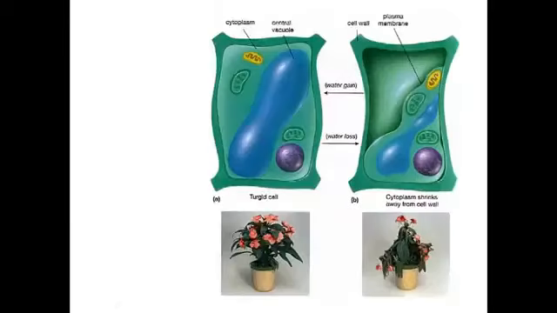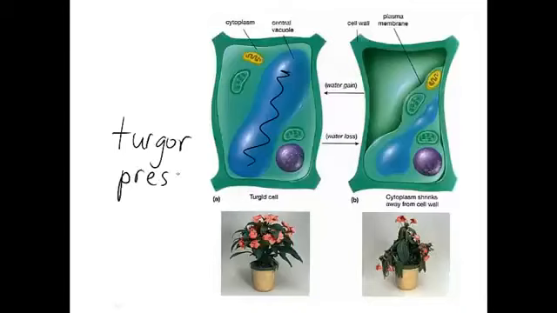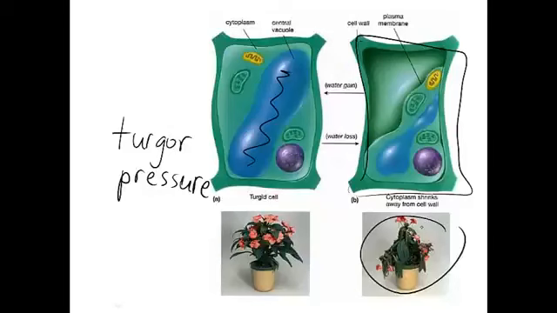So here's an example. This is a cell wall in a plant that has been given water. And so the central vacuole fills up with water and exerts pressure on the inside of the cell, and it helps to keep the cell rigid, and it helps to keep the plant standing up straight. This pressure is called turgor pressure. You can sort of imagine a water balloon inside of a flimsy box. If the balloon is filled up, it helps to keep the box rigid. When there's not enough water, the vacuole shrinks, and we get a flaccid cell and a wilted plant.